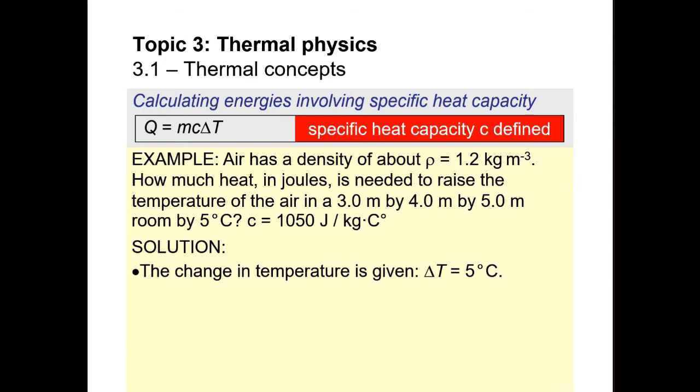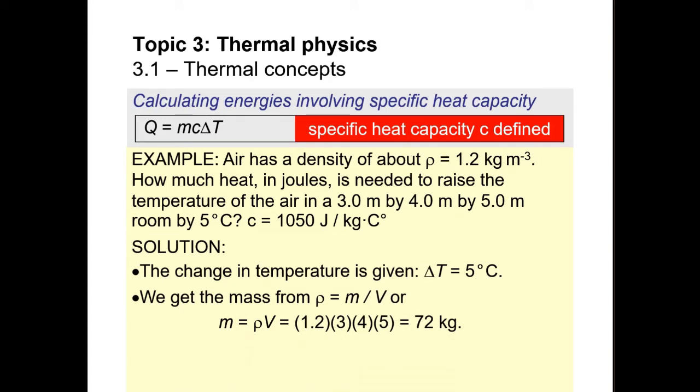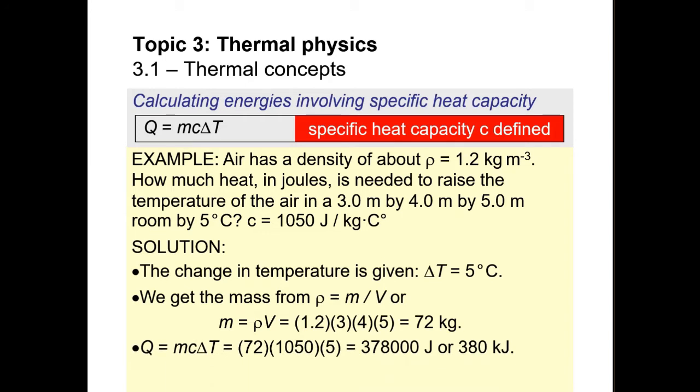Mass, we get from the density formula. Density equals mass over volume, and mass equals density times volume. Density is 1.2, volume is 3 times 4 times 5, that is 72 kilograms. So how much heat or thermal energy is needed to raise the temperature of the air? The thermal energy needed is Q equals mc delta T. Mass is 72, specific heat capacity of the air is 1050, and the change in temperature is 5. That gives us 378,000 joules, or 380 kilojoules.